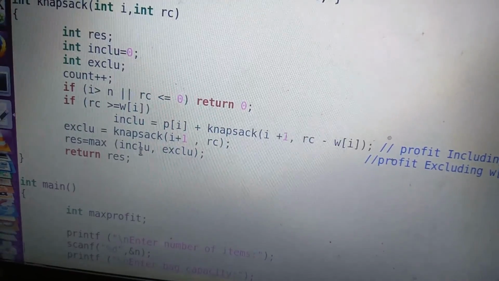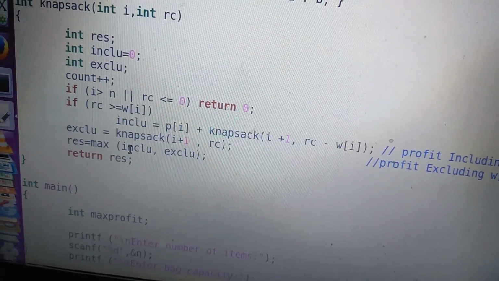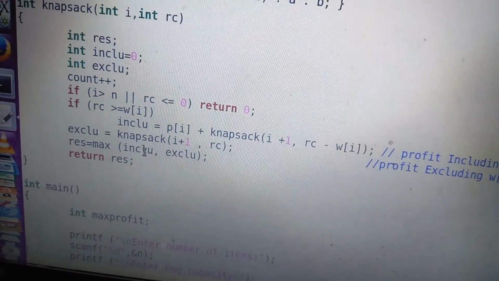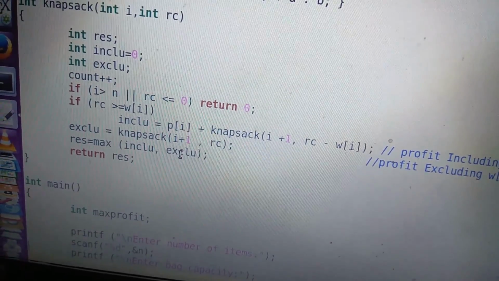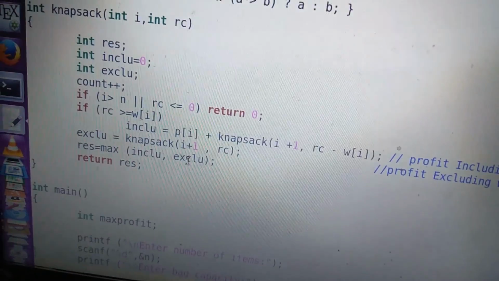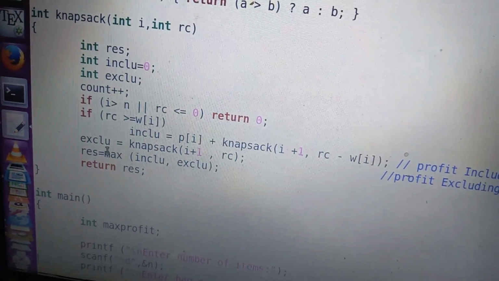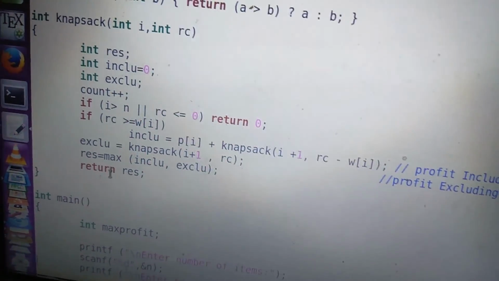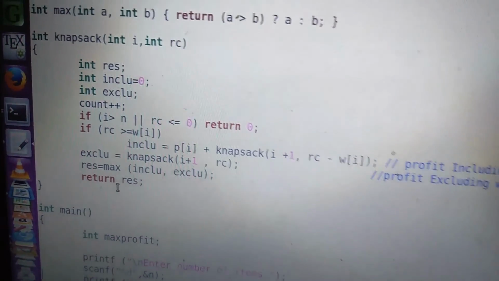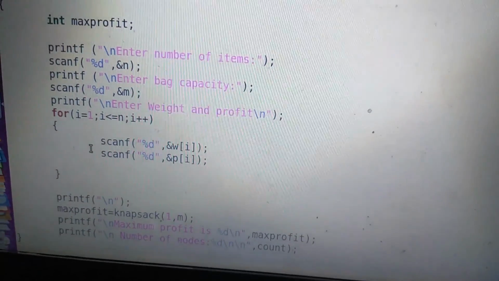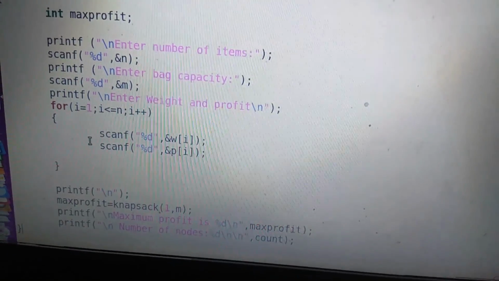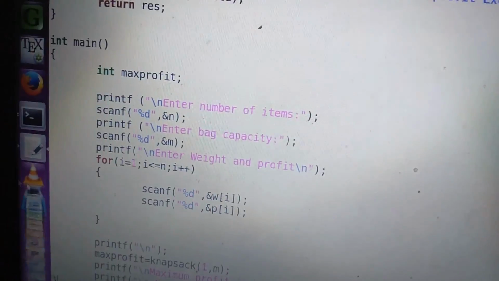Then we will get two values. This value through the left subtree by including Wi, and this is through the right subtree by excluding Wi. We will find which is highest and will return that. And this function is called in the main program knapsack with the variables 1, M. 1 is the starting index and M is the capacity.